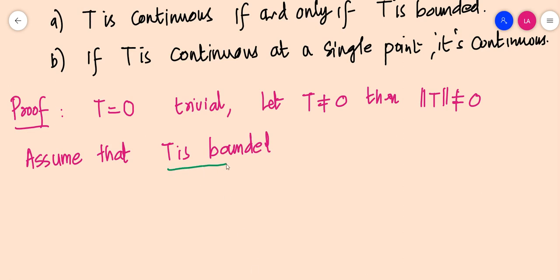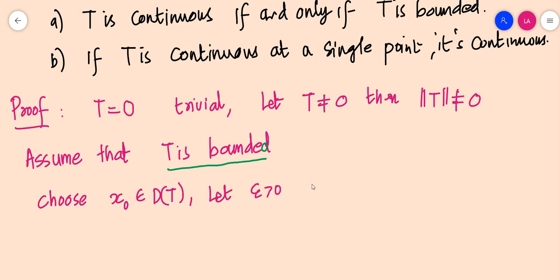We have to prove that T is continuous. For that, choose an arbitrary x naught belonging to D(T).